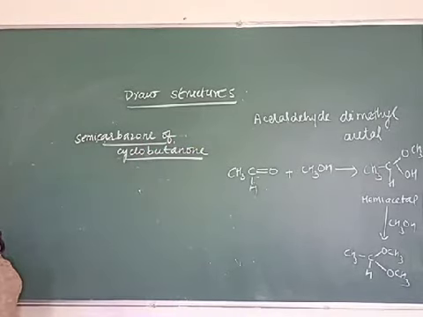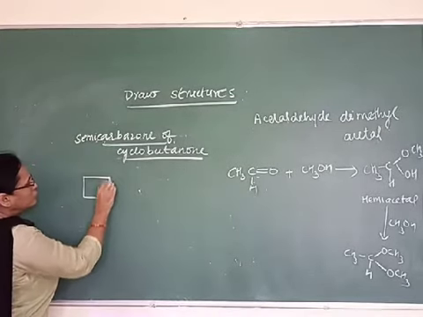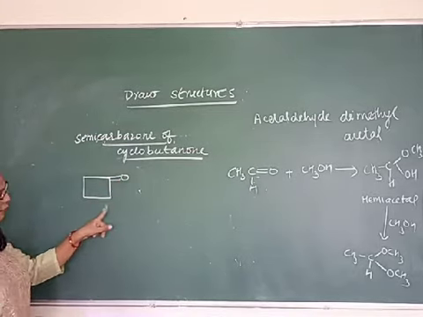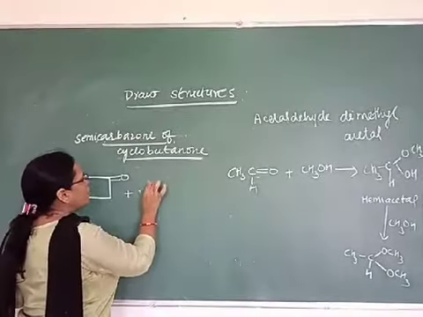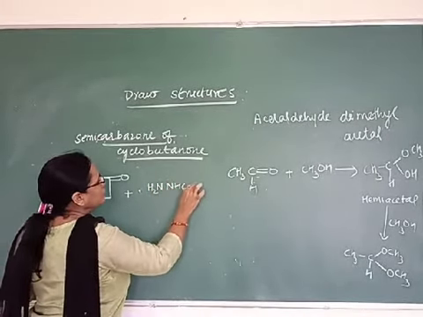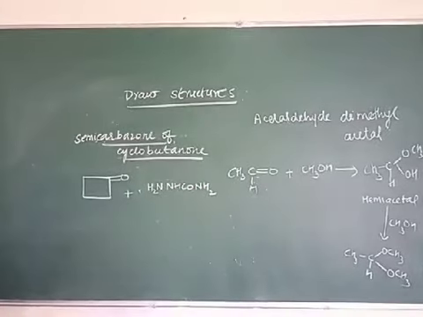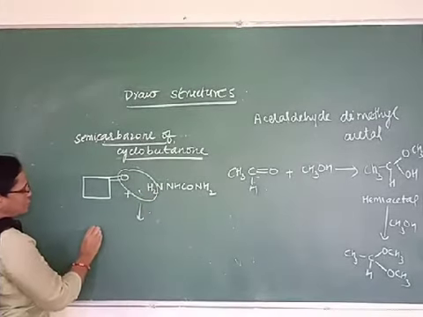So semicarbazones are formed with semicarbazide. Cyclobutanone is, this is cyclobutanone. You can attach this double bond at any place. And what is semicarbazide? Semicarbazide is, this is your semicarbazide. So remove this water and you will get semicarbazone.